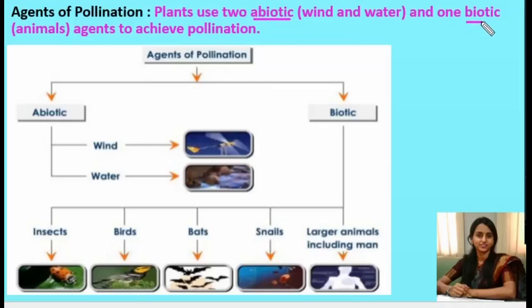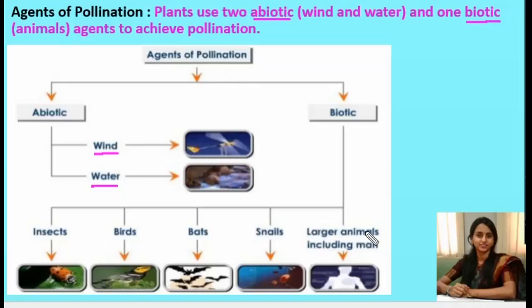The abiotic agents, mainly plants use two abiotic agents: wind and water. Wind and water are the two main abiotic agents which are used by the plants for pollination. Then biotic agents, that is living organisms. The biotic agents include insects, which are the dominating pollinating agents, then birds, bats, snails and larger animals including man.